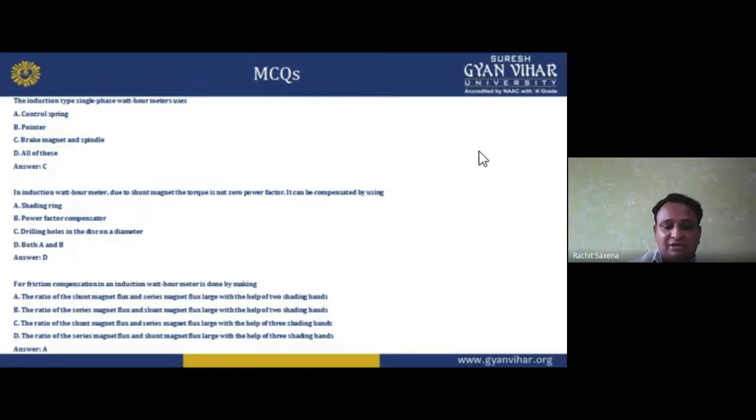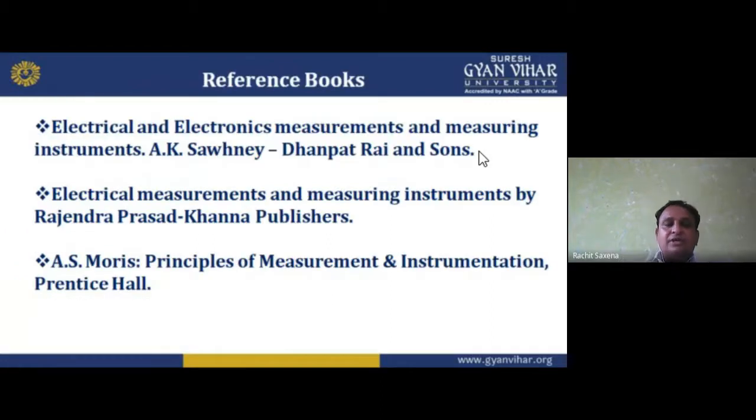I hope you understand. So this is all about the lecture. These are some reference books from which I took important contents to deliver this lecture for you, my dear students. The first book is A.K. Sawhney, Dhanpat Rai and Sons, Electrical and Electronic Measurement. Second is Electrical Measurement and Measuring Instruments by Rajendra Prasad, Khanna publisher. And third is the international author book, A.S. Morris, Principles of Measurement and Instrumentation, Prentice Hall publication.